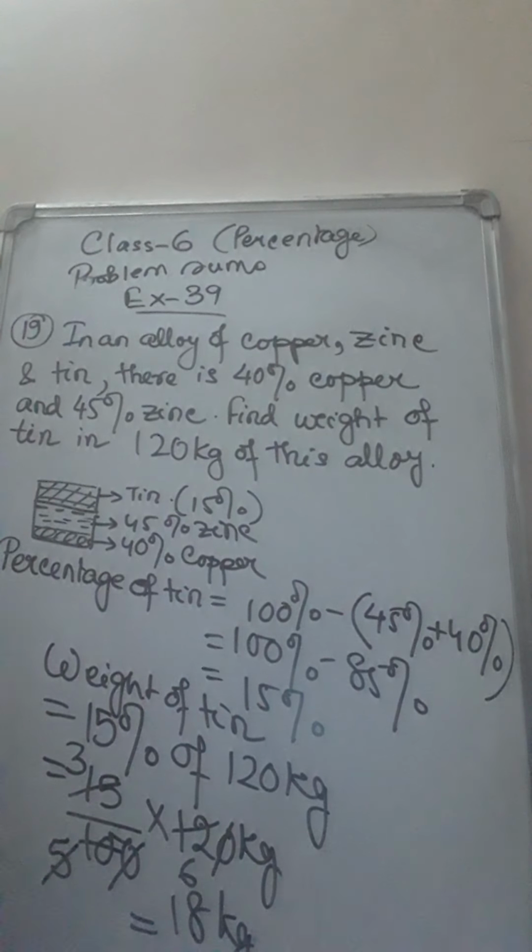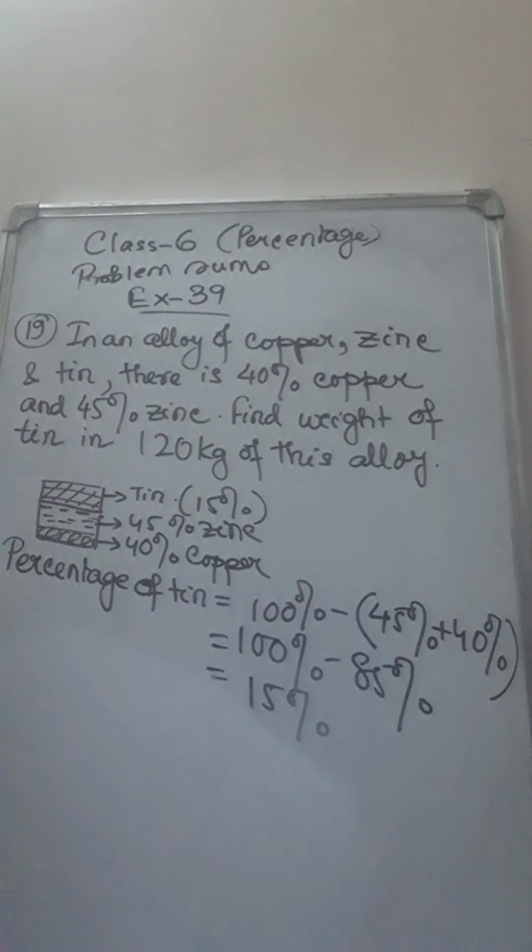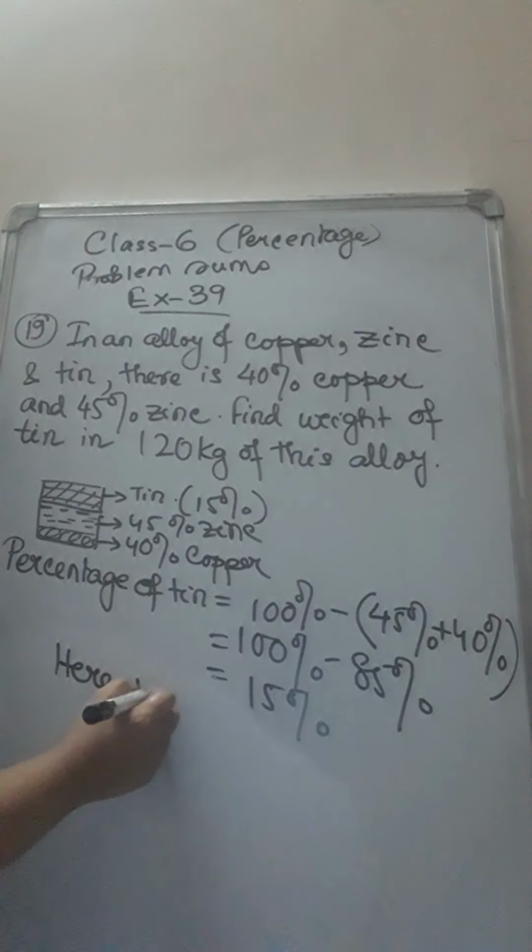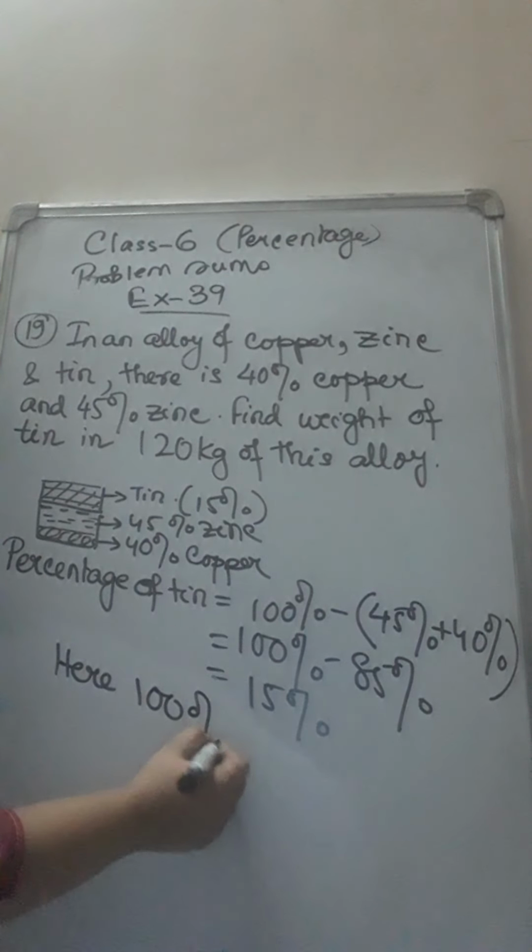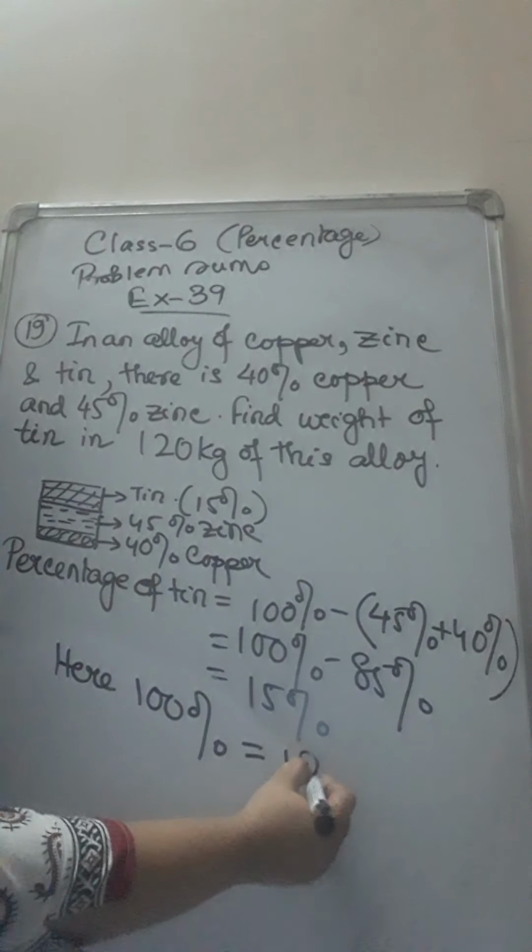This question can also be solved in a different way. How can you solve it? I am showing. The sum can be solved by another method. Once you have already found the percentage of tin, you can write like this. Here 100%, or totality, means how much? It means 120 kg of the alloy.